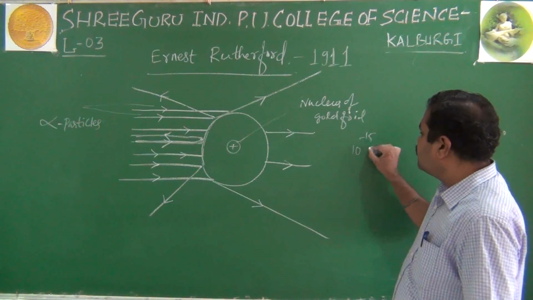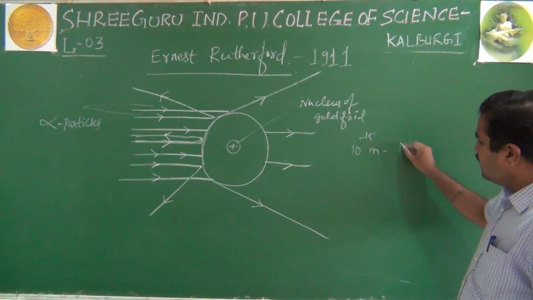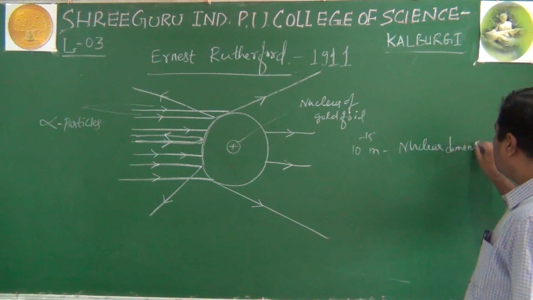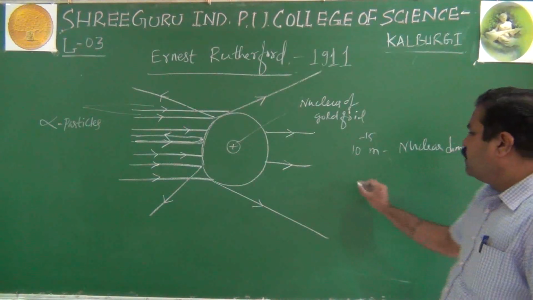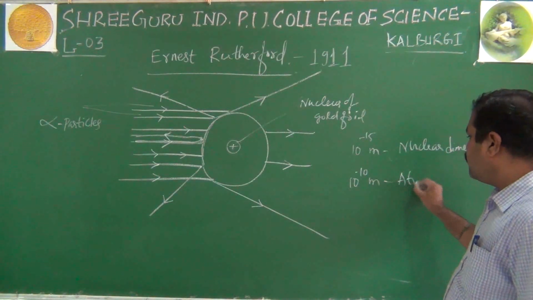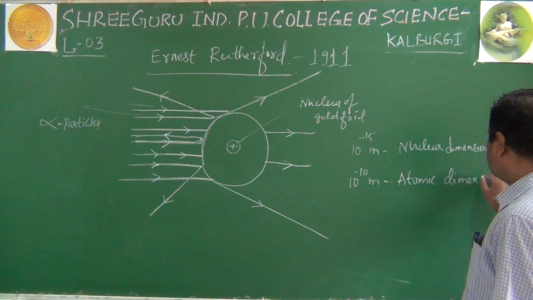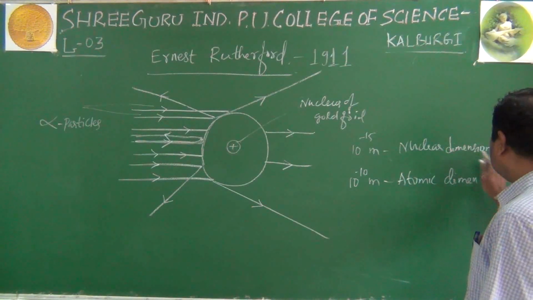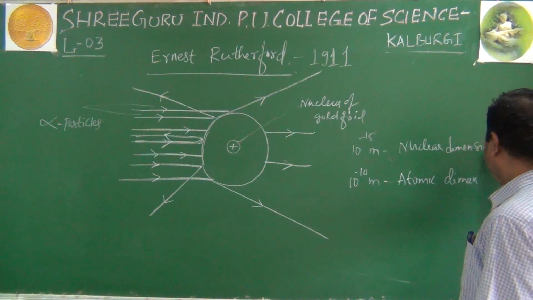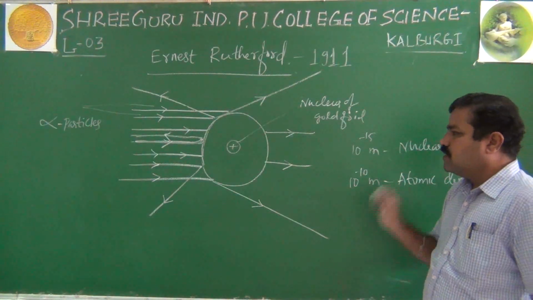Now, 10 raised to minus 15 meter is the nuclear dimension, whereas atomic dimension is 10 raised to minus 10 meter. Nuclear dimension is very, very small. Okay, so that's about the first one.